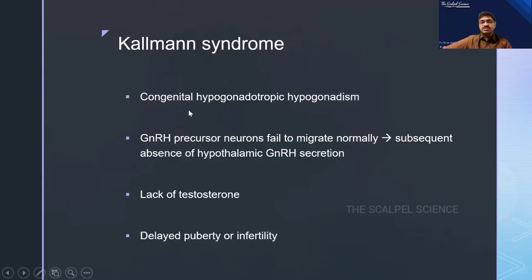Kallmann syndrome, again, it's an important thing. Congenital hypogonadotropic hypogonadism. GnRH precursor neurons fail to migrate normally. Therefore, there is absent GnRH from the hypothalamus. Therefore, there is lack of testosterone and delayed puberty or infertility, usually associated with anosmia.